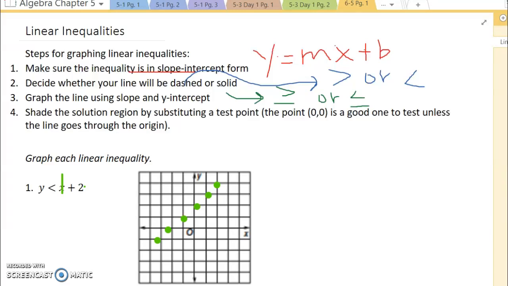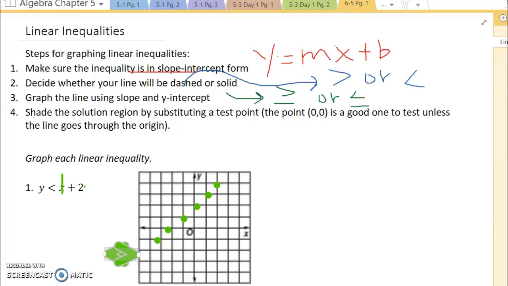Then I'm going to try putting a shape on here. We'll see if I can get it to work. Oh, except the problem is it has to be dashed. So we'll ignore that line.